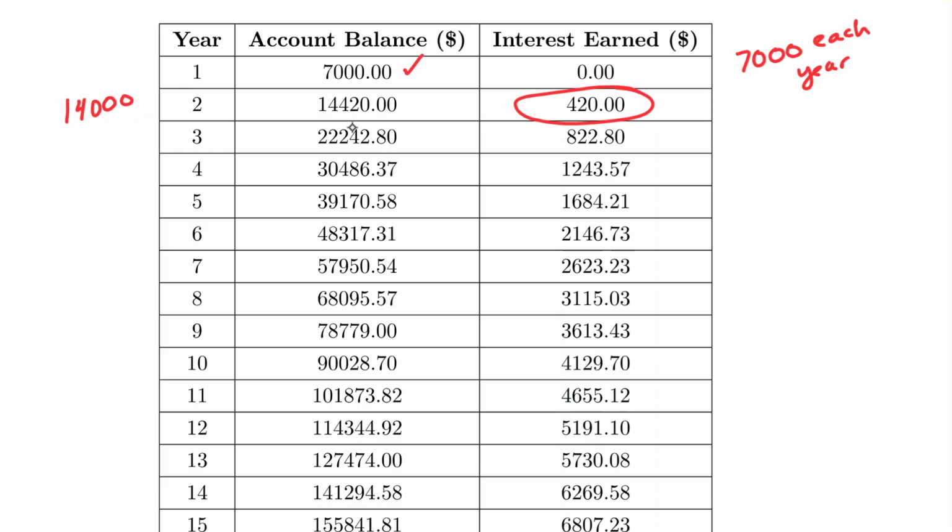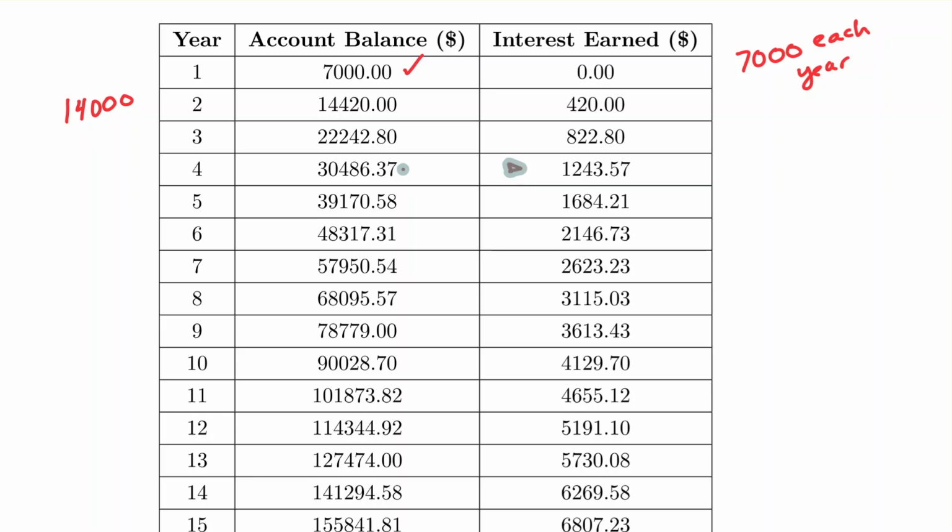So then what happens the next year is we take this $14,420 and we add another $7,000, and this is our account balance. So each year we max out the contribution. Now the interest, instead of $420, since we have a larger account balance, 7% of that is $822. So that $822 gets added to this, plus we add in another $7,000, and that's where we get this $30,486.37 as our new account balance. We then gain this much in interest, add another $7,000, and it just keeps going down the list.